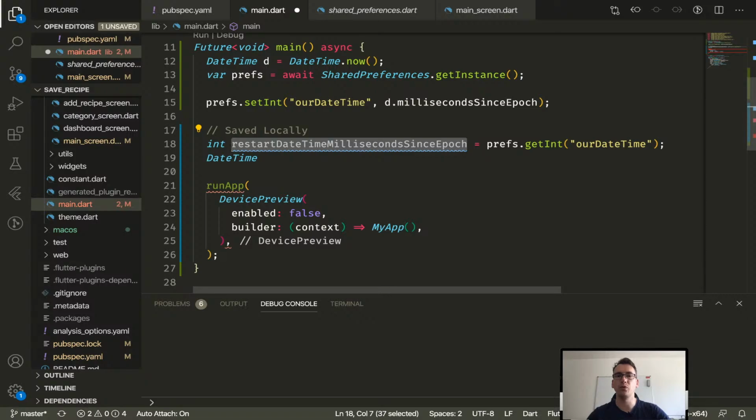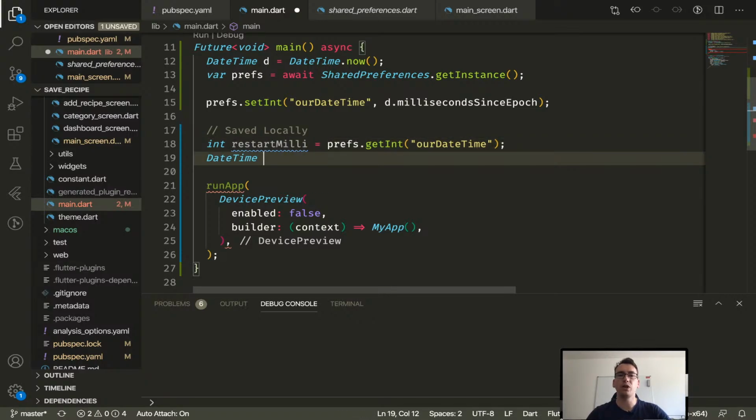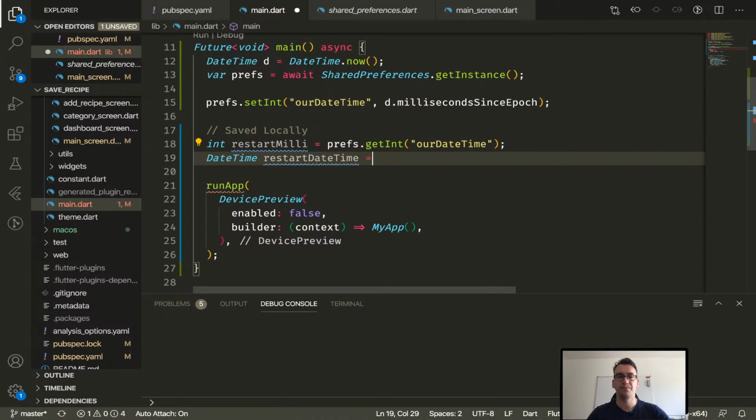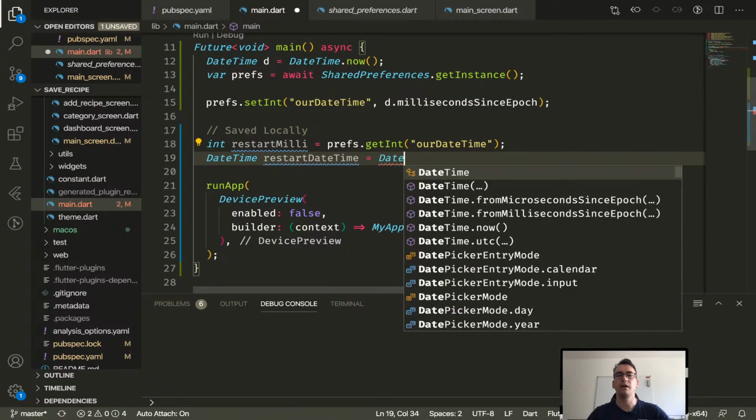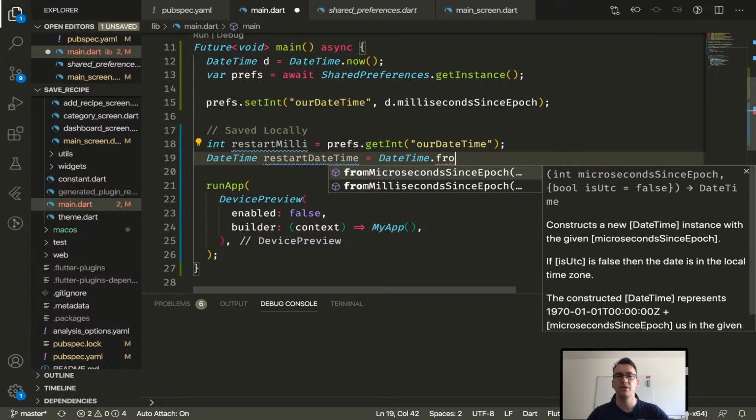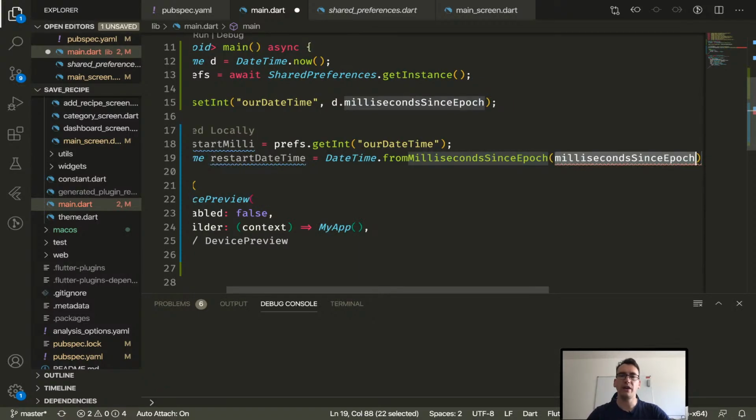Of course, you can remove that and just say something like restartMilli or something like that. Whatever floats your boat or better fits your purposes. And now we can say, okay, the new restartDateTime equals DateTime. And now we have a constructor for that called fromMillisecondsSinceEpoch. And now here we have to give our new restartMilli inside.